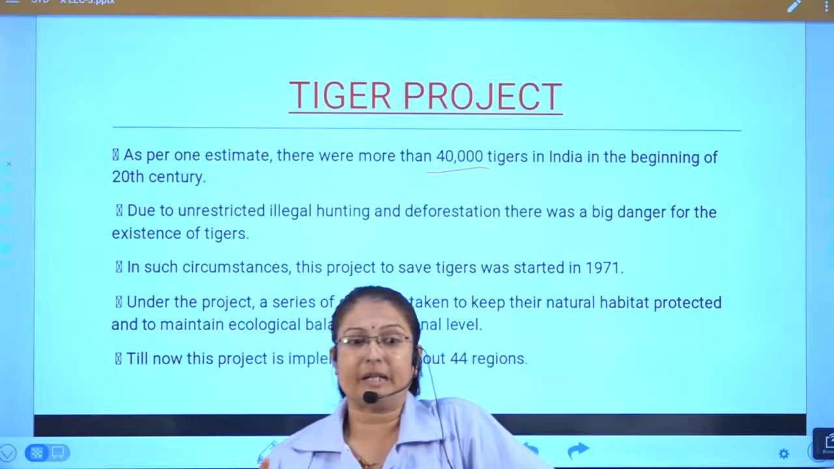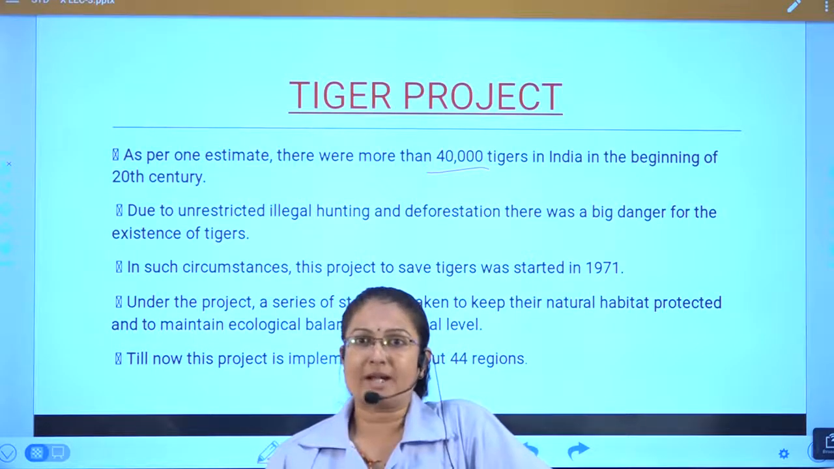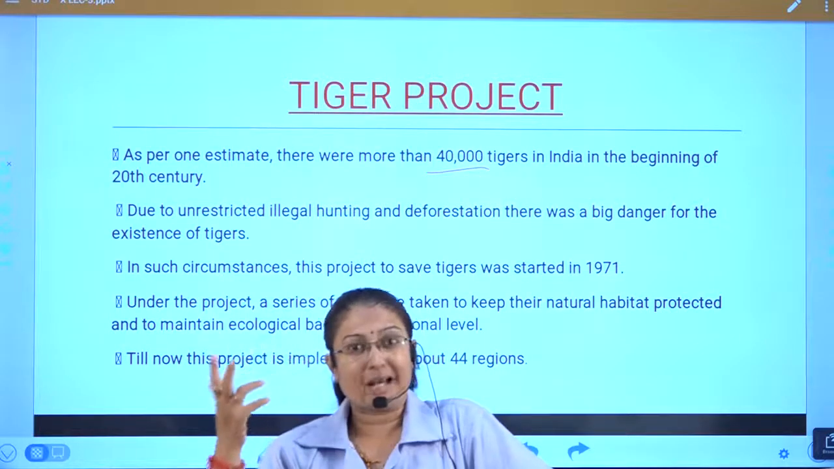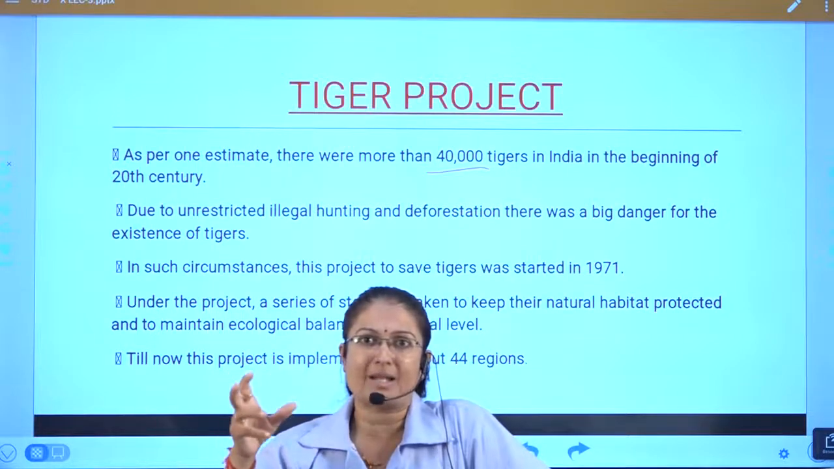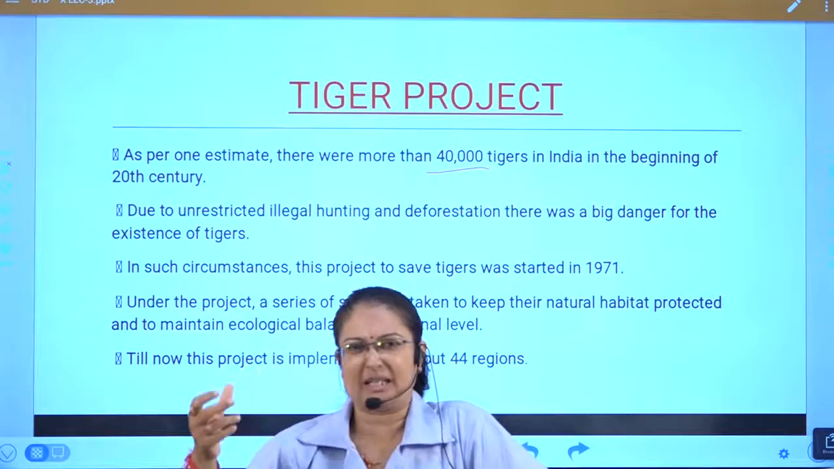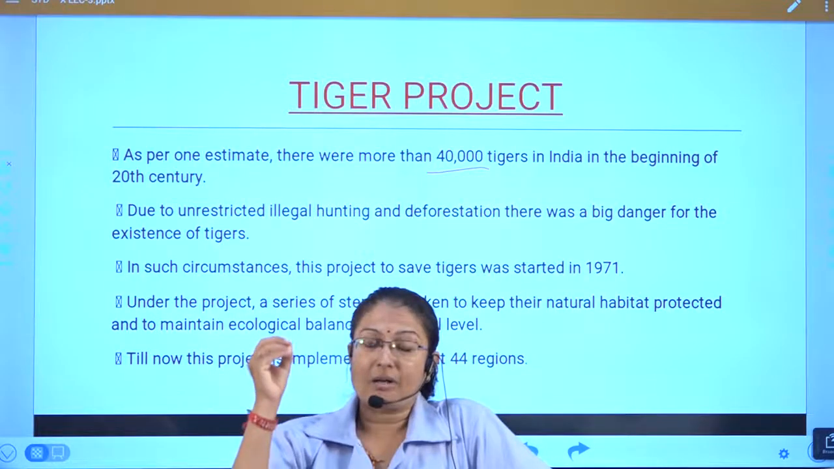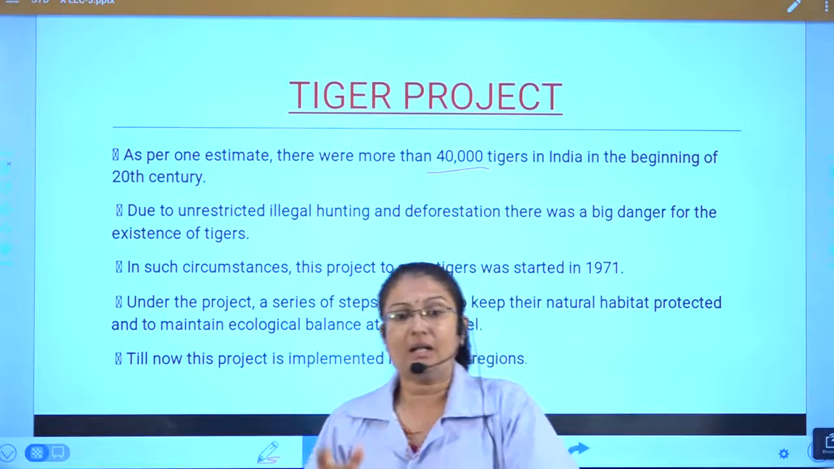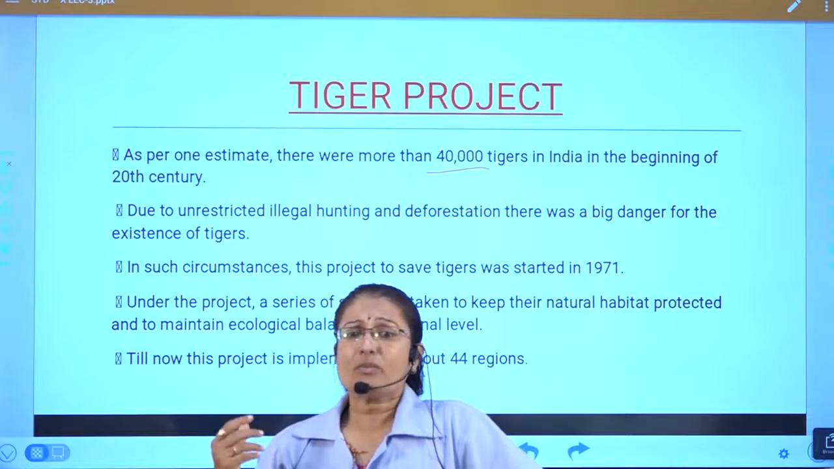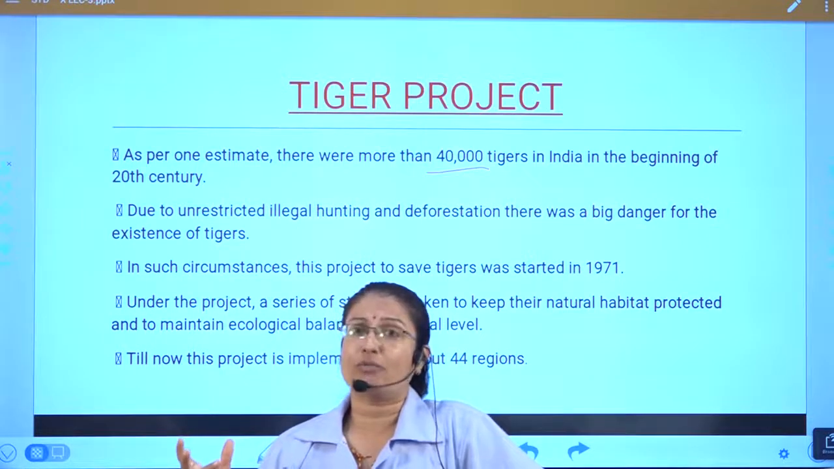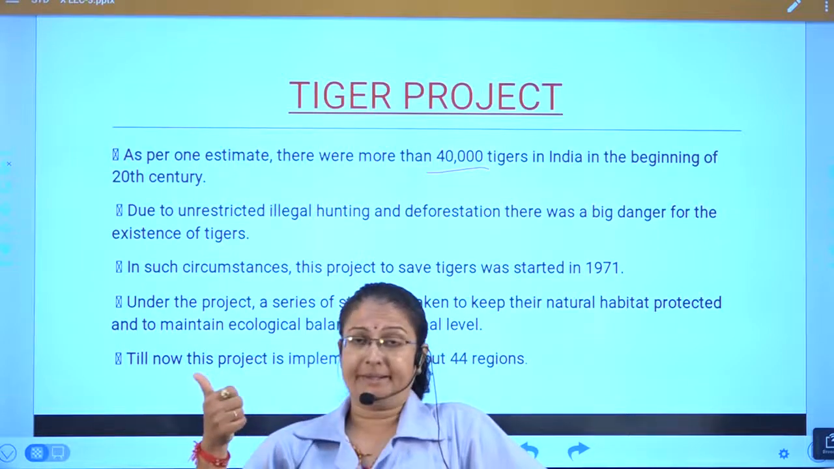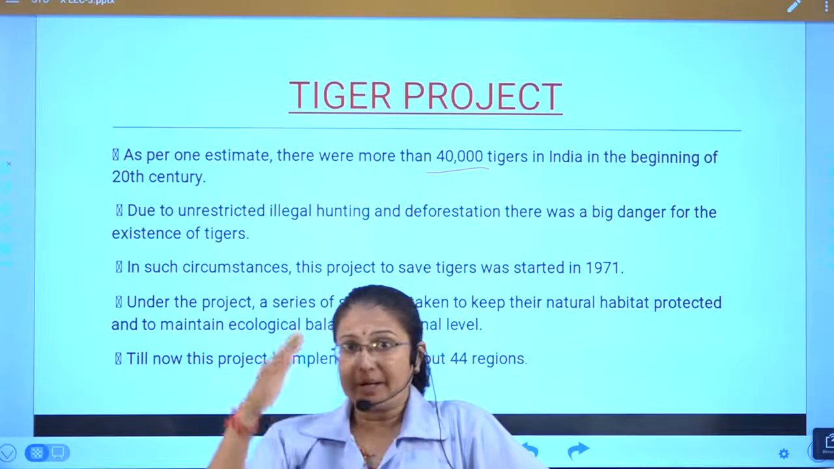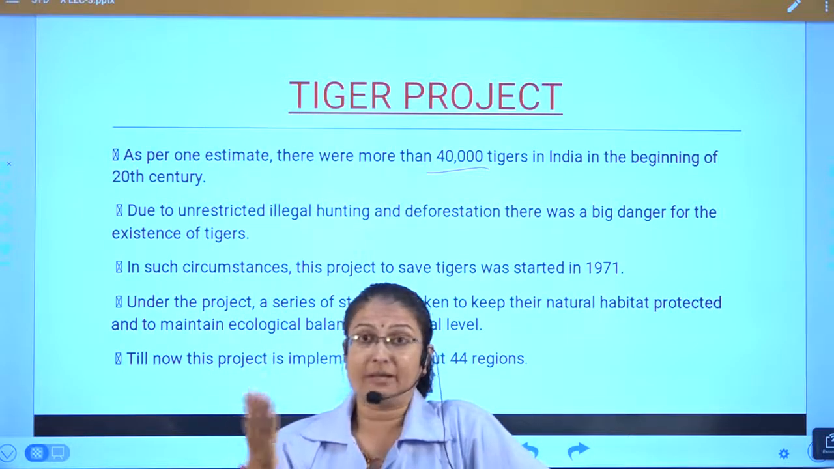Due to unrestricted illegal hunting. Now why is the tiger killed? First of all, for its skin, nails, even many people believe that its blood and some body parts give energy and strength, give male power. So tigers are being killed, there is poaching and hunting. So due to unrestricted illegal hunting and deforestation, there was a big danger for the existence of the tiger. Now this number has dropped by a great amount.